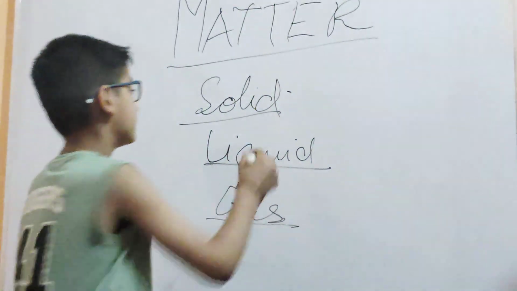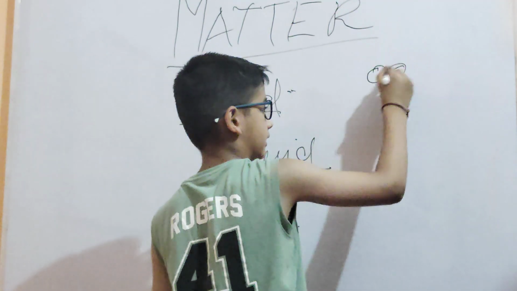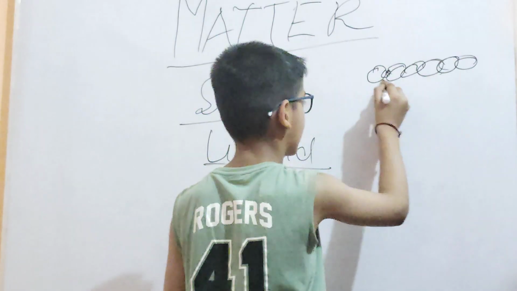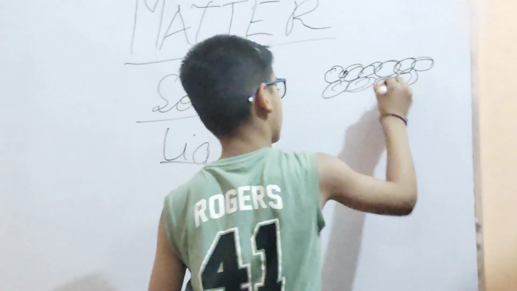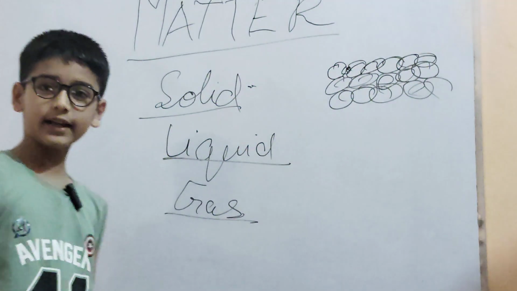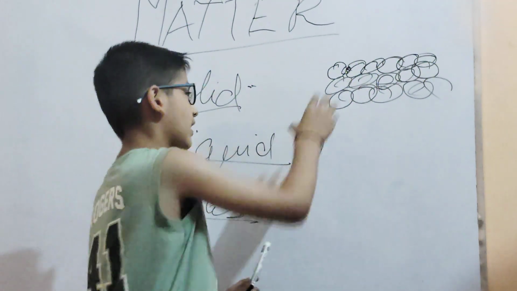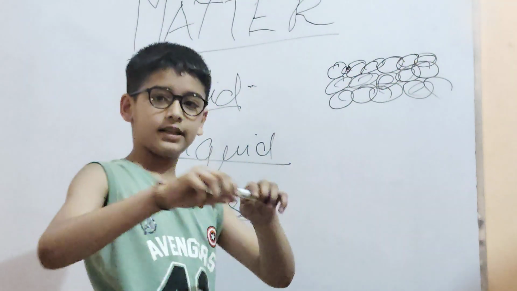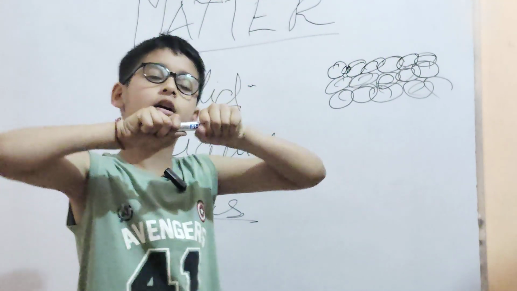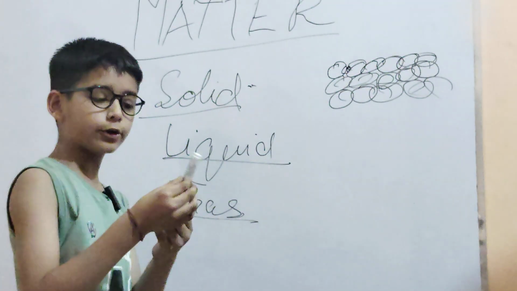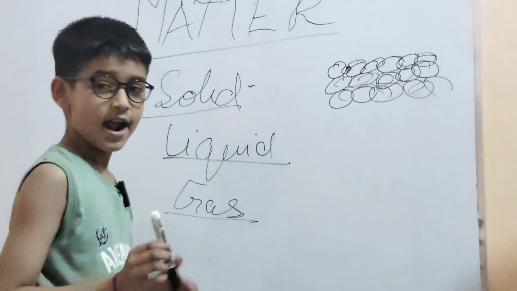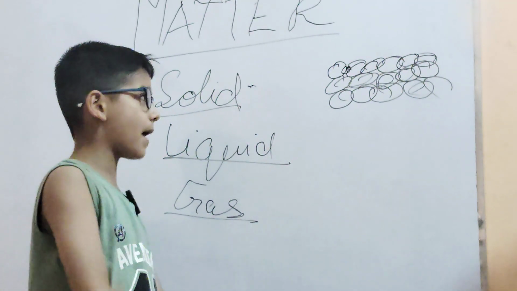We know why. The solid molecules are attached to each other, without even some space. Every molecule is attached inside each other. These are the molecules of solid. That's why when I stretch this marker, it will not break, because all the molecules inside it are made of atoms, and those atoms are very tightly packed.